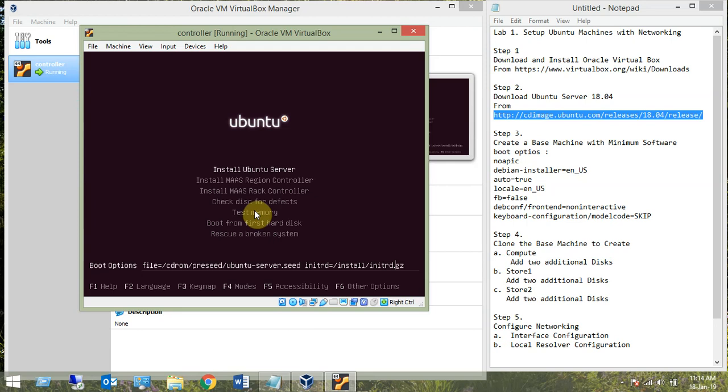But important is that you need to add some boot options. For example, noapic. All right, this is first. Second one is debian-installer equals en_US. Mind it, it is case sensitive. Be careful about the spellings. I'm going to cross check it. debian-installer equals en_US. Then auto equals true.